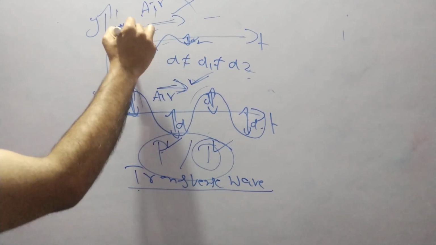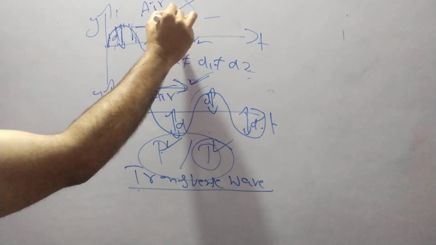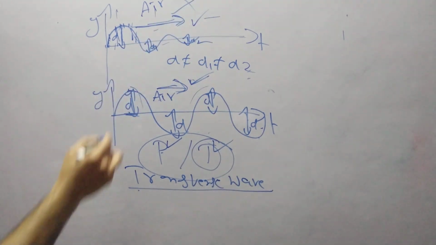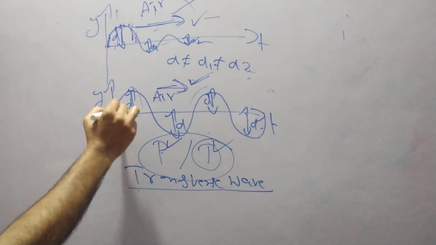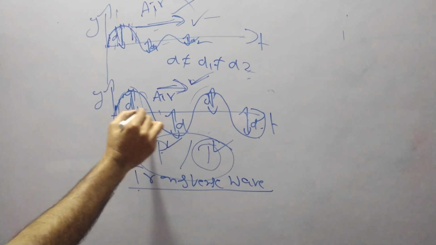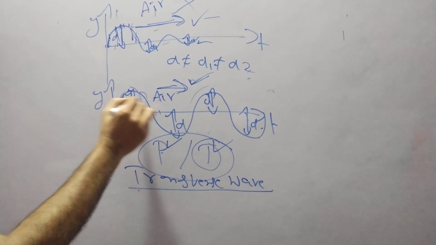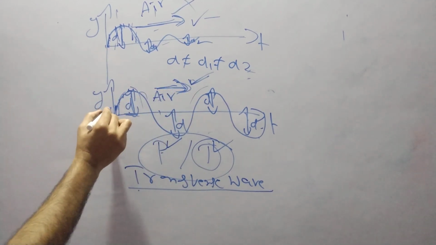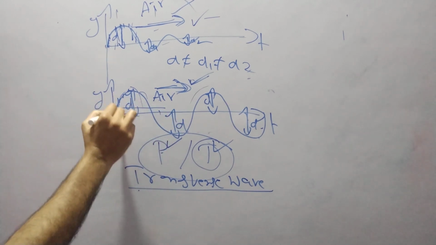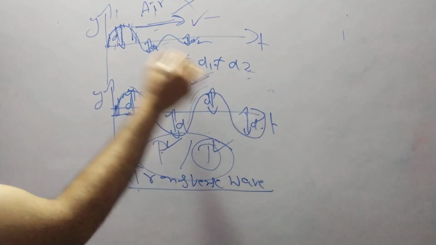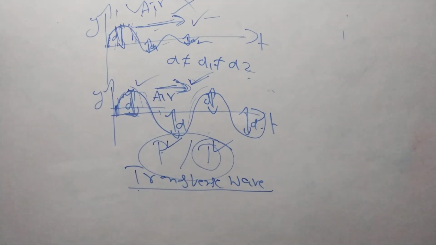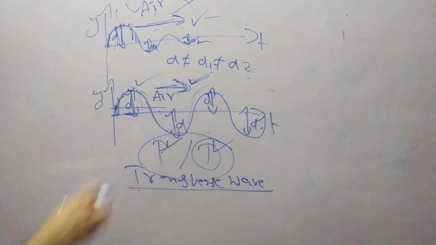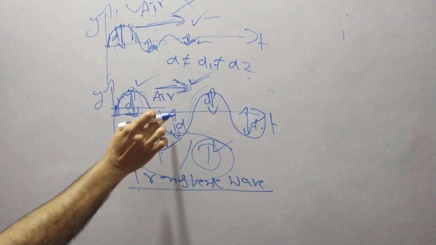Here also the particles are vibrating like this, and this vibration is perpendicular to the direction of propagation. So this is also a transverse wave. Both are transverse waves, but both are not progressive waves.